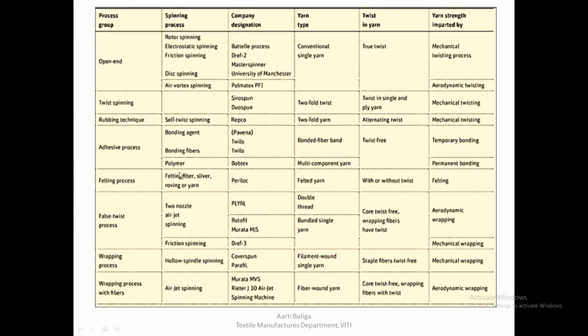The only difference between Bobtex and the process that we saw today is that in Bobtex it is permanent bonding, and in Twilo and Pavina it is a temporary bonding, because we are going to wash out the PVA fibers that we have blended into the draw frame sliver that is being fed into the machines. So this is all for today.